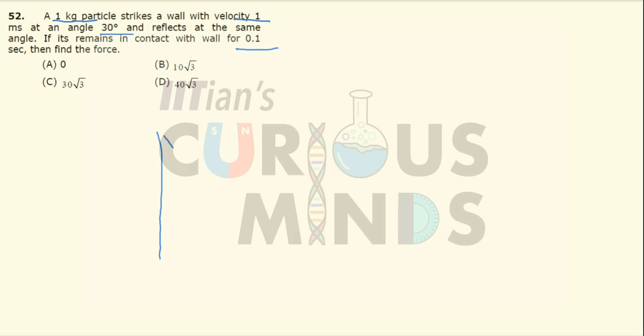Now if I assume this is a wall and a ball strikes the wall at whatever angle, let us say the angle over here is equal to theta, and it gets reflected along the same angle theta over here, and it remains in contact with the wall for 0.1 second, then we have to calculate the force experienced by the wall. So in this case, while going towards the wall, the velocity was 1 meter per second.